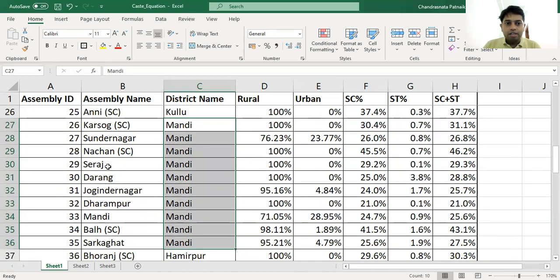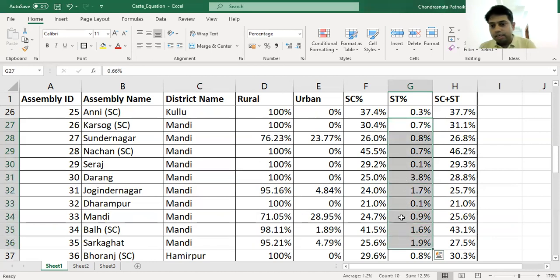Here, from Seraj, the CM is the present MLA. Here also in Mandi district, we can find out that the ST population is low, close to 1.2%. But in Mandi, there is a significant SC population, around an average of 29.3, almost 30%.